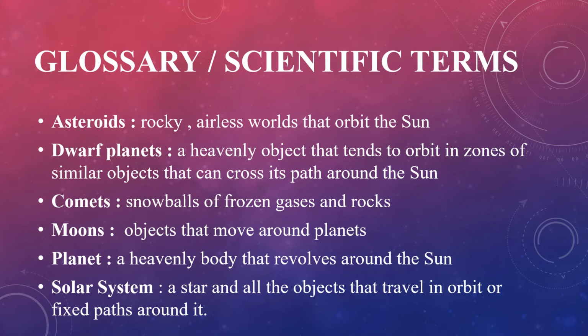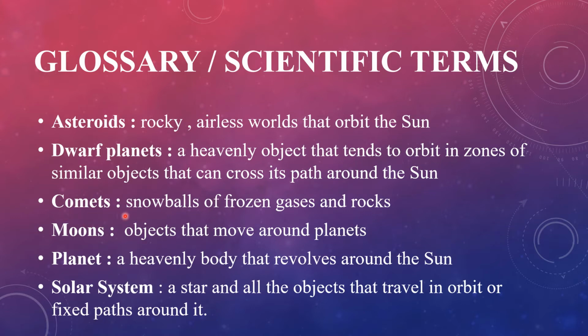First, let's have a look at the scientific terms from this chapter. Asteroids: rocky, airless worlds that orbit the sun. Dwarf planets: heavenly objects that tend to orbit in zones of similar objects that can cross their path around the sun.